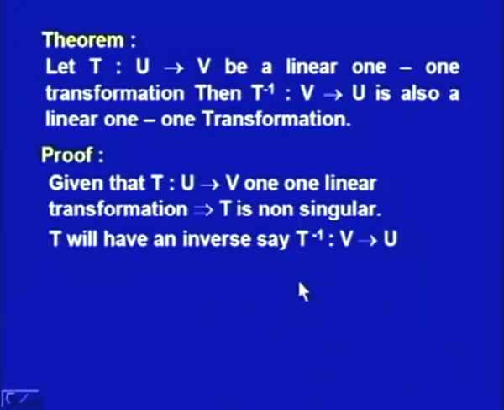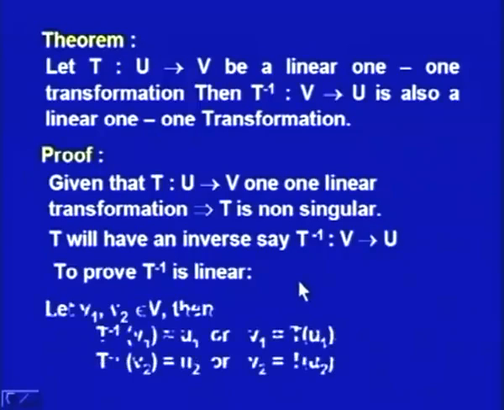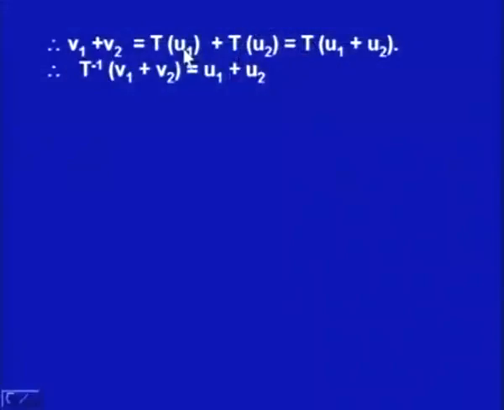Then if this happens to be a linear transformation, then we should prove that this T inverse is additive and homogeneous. So, first we consider two vectors V1 and V2 in V, then T inverse V1 is equal to U1 and T inverse V2 is equal to U2. This is our assumption. Then first means V1 is equal to T of U1 and second means V2 is equal to T of U2. This is because of the definition of T inverse. Then V1 plus V2 is equal to T of U1 plus U2.